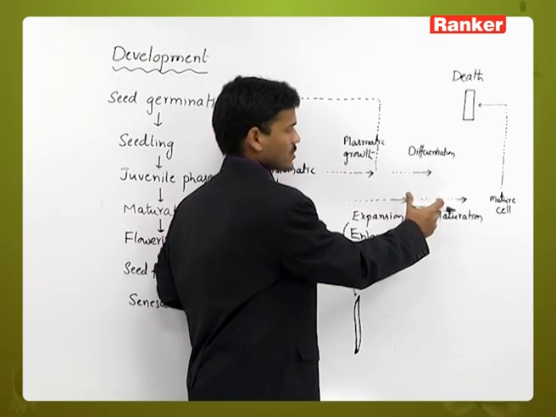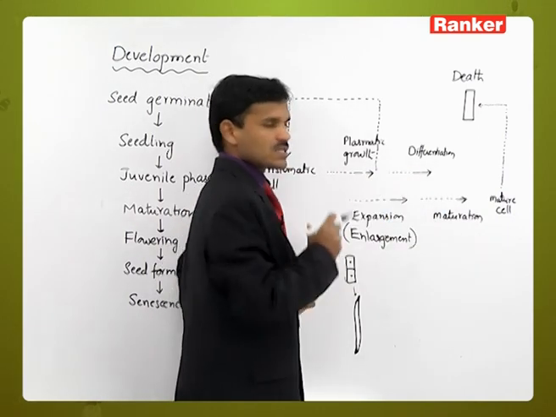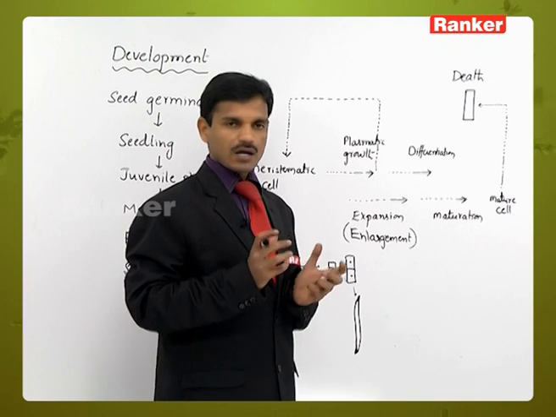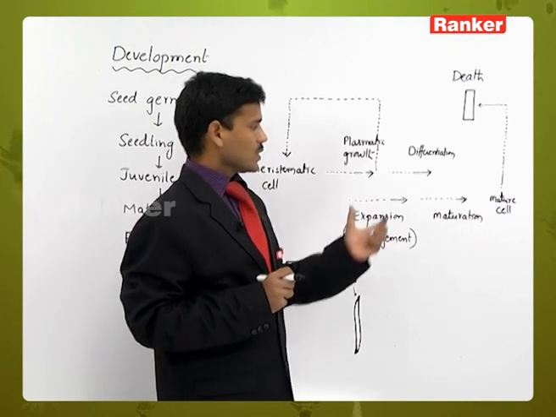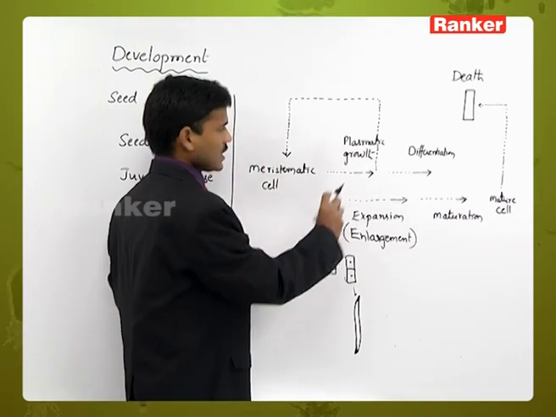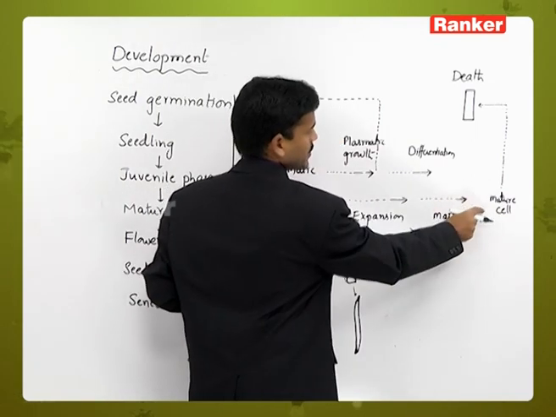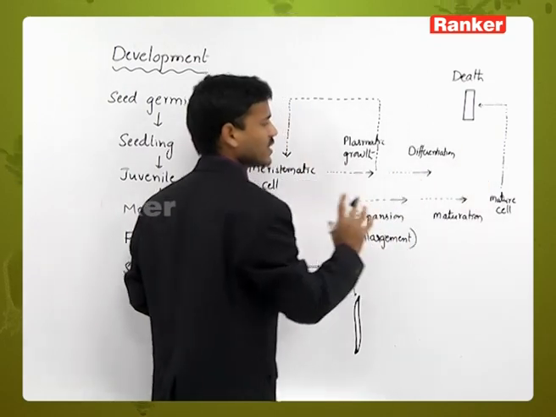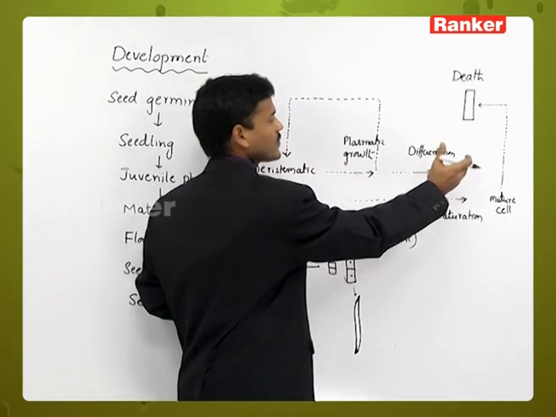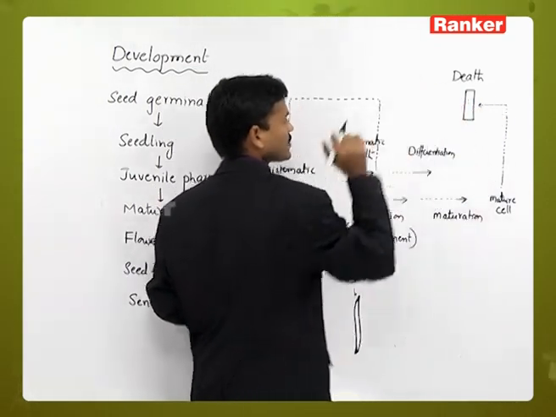Next is maturation. After differentiation, the cell, tissue or organ matures. The mature cell is involved in its function, and after a certain period it undergoes death.